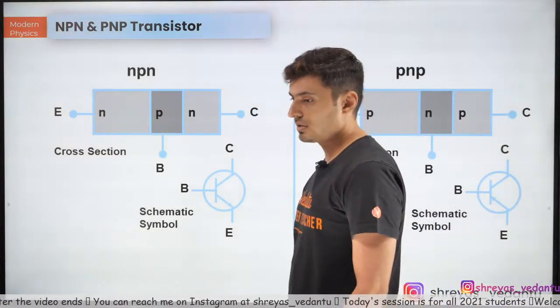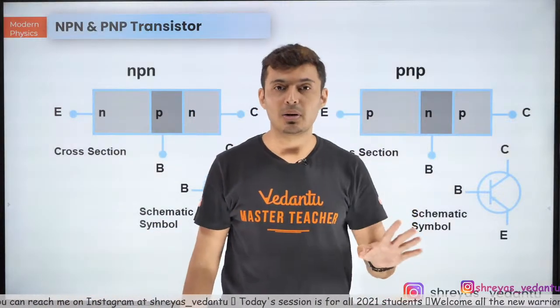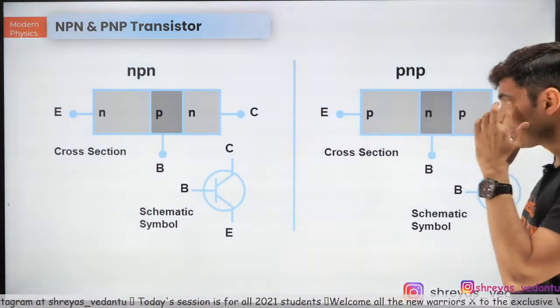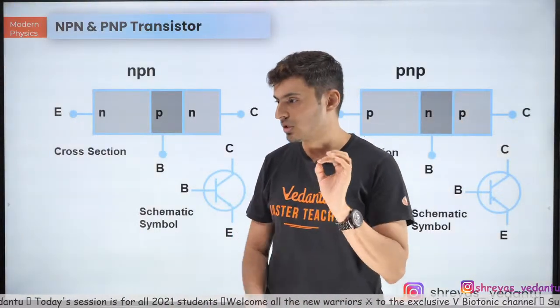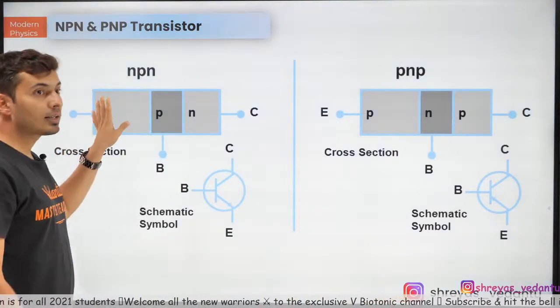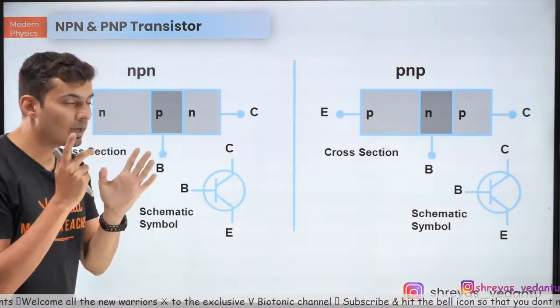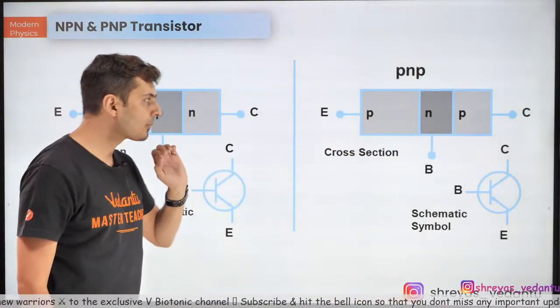Going to transistors. Some important formulas only I want you to remember. What exactly is a transistor? First of all, it's basically two diodes together. Okay, it's two diodes together. First of all, because these transistors are two diodes together, you can have two types of transistors. One is NPN, second is PNP.